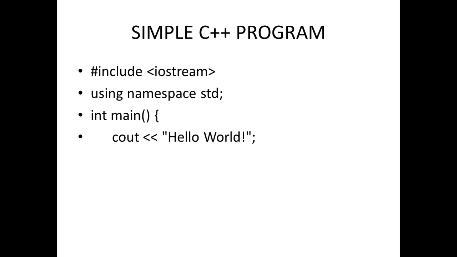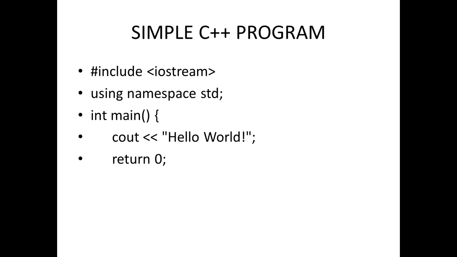So the next thing, like I said, is a simple program: cout << "Hello World". cout is the object that came from iostream. Meaning that if I write this code now and run it without iostream, there will be a problem. I'm going to demonstrate that for us. So we have cout Hello World, which will just display Hello World on the screen. After that, return 0. Return 0 marks the end of our main function.